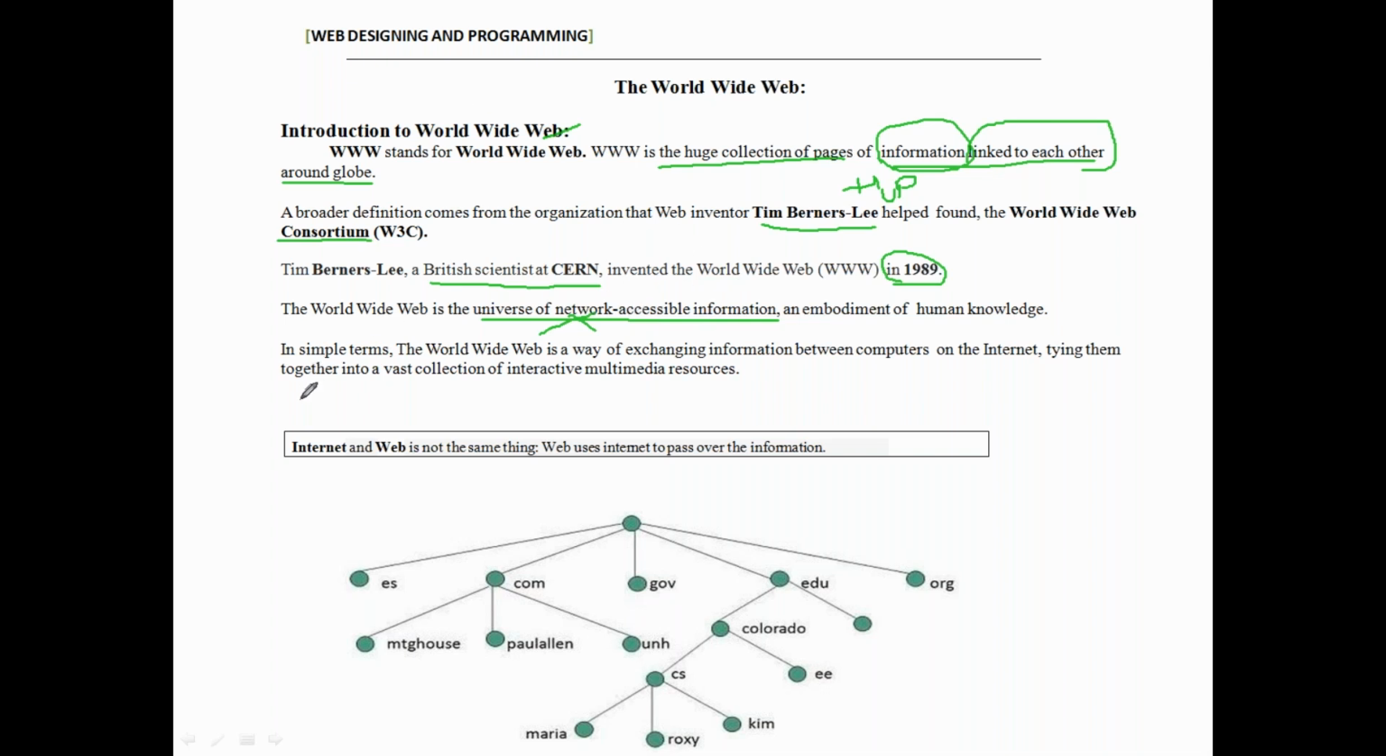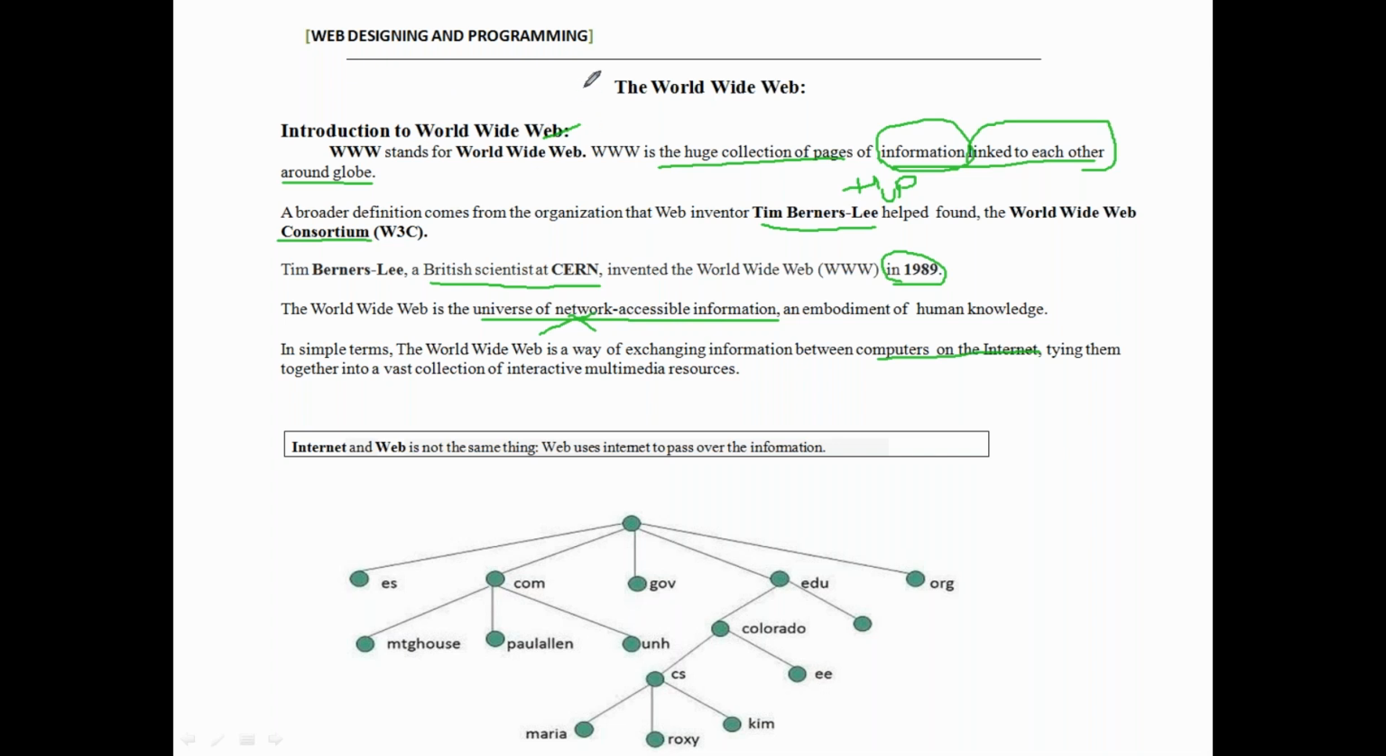In simple terms, we can say the World Wide Web is a way of exchanging information between computers on the internet, tying them together into a vast collection of interactive multimedia resources. You know this already. For example, I want to access some information from Google. We need one browser, and in that browser we first have to connect to the internet. Using that network we are accessing the information from the World Wide Web.